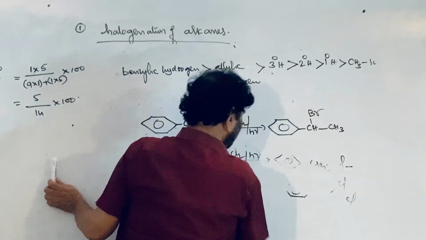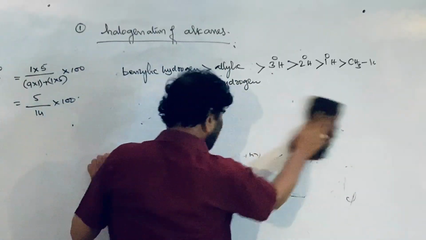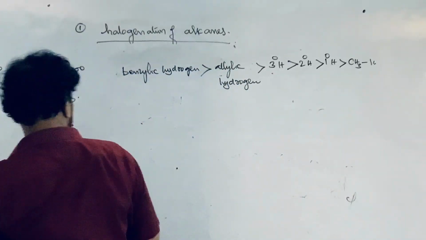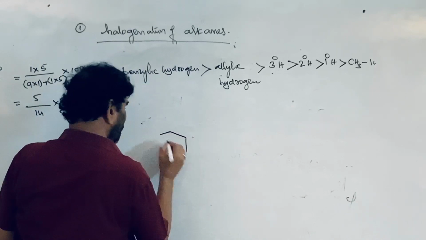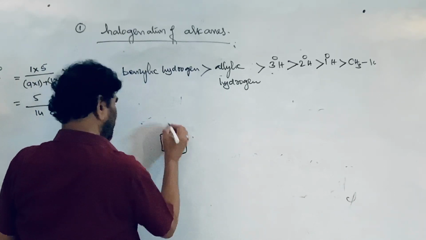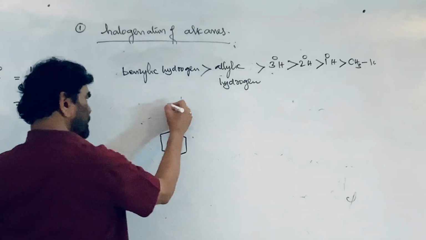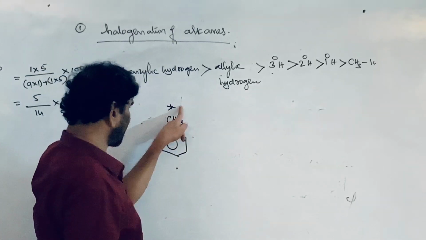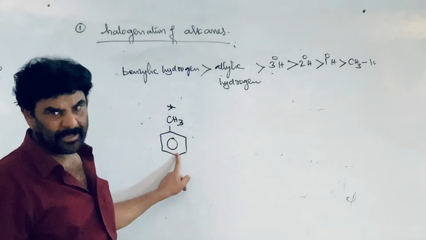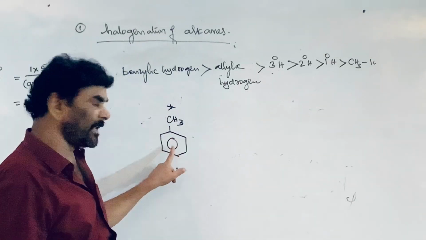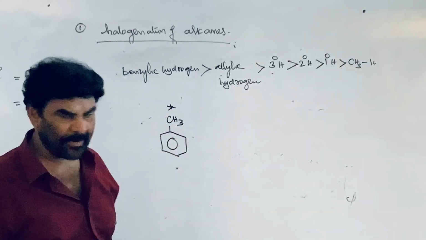In alkyl benzenes, for example toluene with CH3, there are two parts. This is the alkyl group, which behaves like an alkane. This is the aromatic ring, the benzene ring, which shows aromatic properties.